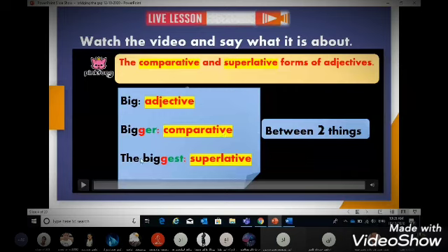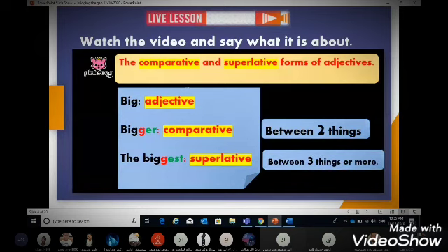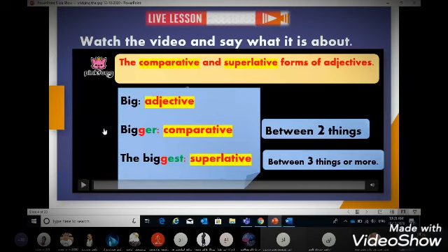And the biggest, we have the adjective here, big, and we have added est. So this turns it into the superlative form. And we use the superlative to compare between three things or more. For example, in the comparative, we said the elephant is bigger than the cat. When we speak about the blue whale, for example, it is the biggest animal in the world. The blue whale is the biggest. So this is the superlative. We are comparing between all the animals in the world.